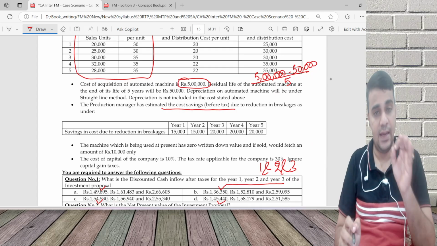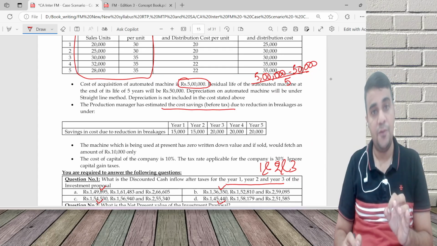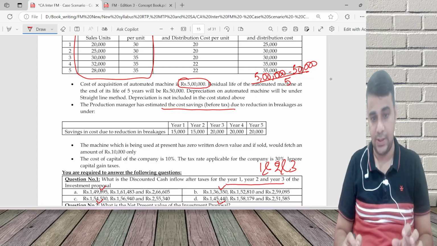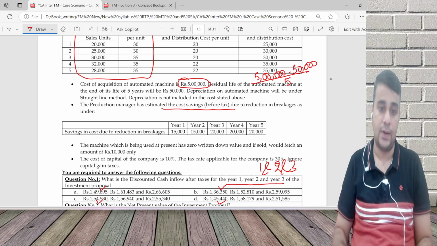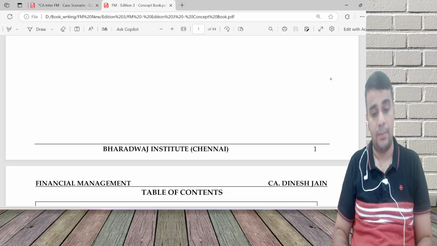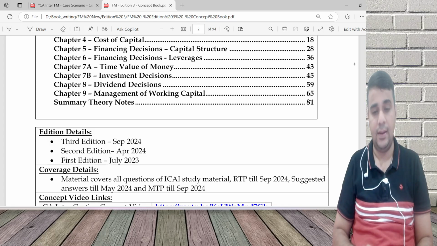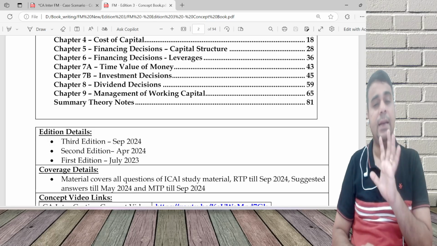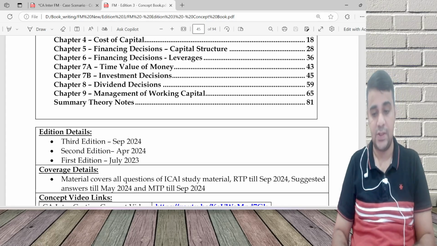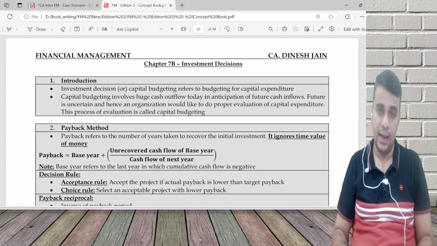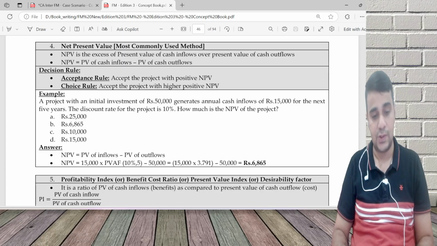Also, there are cost savings. Any saving in cost is an inflow for the purpose of capital budgeting. Now in case somebody says no, I am not having grip on the concept, that is where the concept book will come into the picture. Whatever I tell is covered in 80 pages in my concept book. If I go to page 45, which is my investment decision chapter, I'll give the link of this concept book also to you guys.